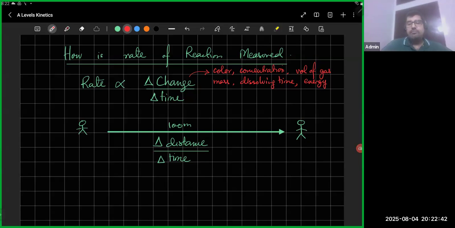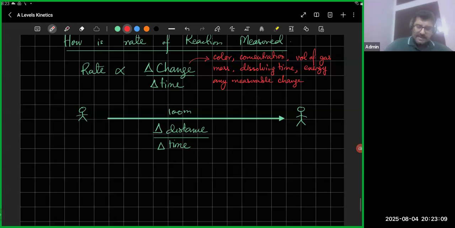Maybe the energy is produced over a very long period of time, or it is produced very quickly. So it's basically any measurable quantity that is changing during a reaction. It could be a pH change as well. Maybe during the reaction, the pH changes. So is this clear? How rate of reaction is measured? Is that clear?